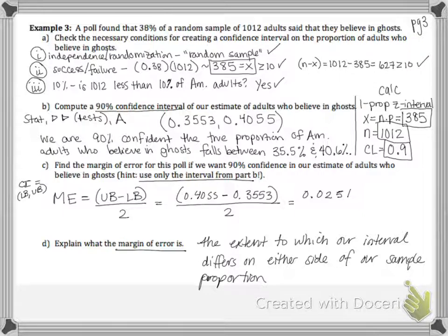So recall that in our confidence interval, p hat is in the middle, and we move a little bit to the right by adding our margin of error, and we move to the left by subtracting our margin of error. So we end up with our interval that spans this little area here where the margin of error is a literal distance to the right or distance to the left, kind of like how we used the standard deviation as a measurement of distance.